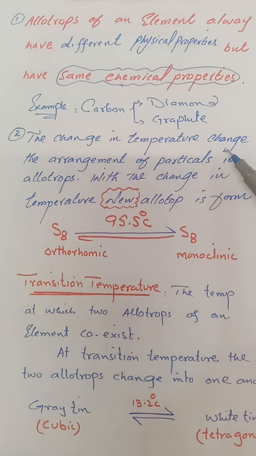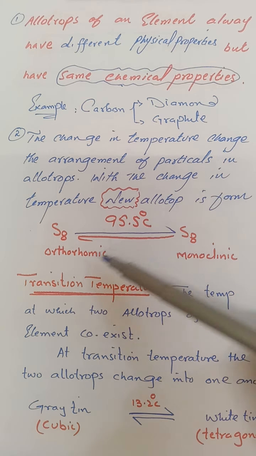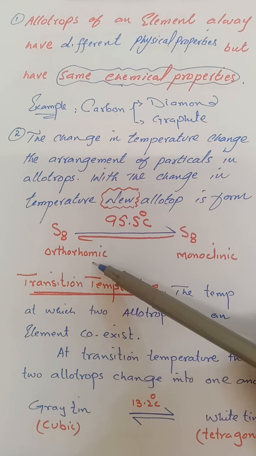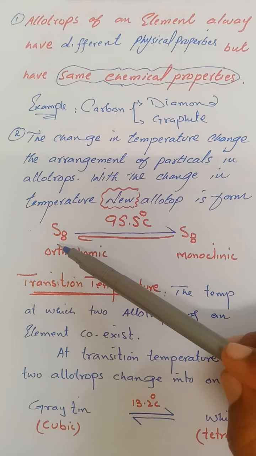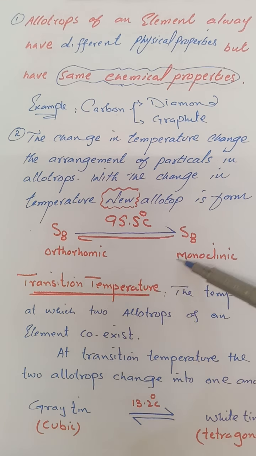The change in temperature changes the arrangement of particles, and as the particle arrangement changes, the allotropic form, the crystalline form will change. For example, sulfur exists in two allotropic forms, the orthorhombic and monoclinic, and both these forms are formed at different temperatures.